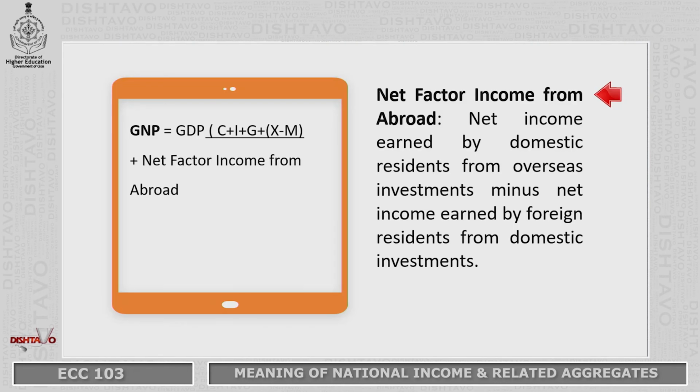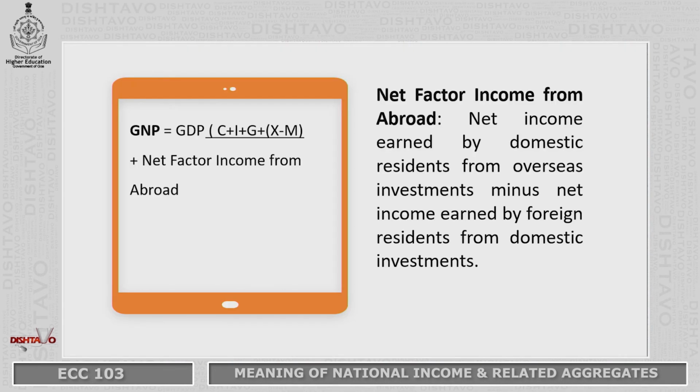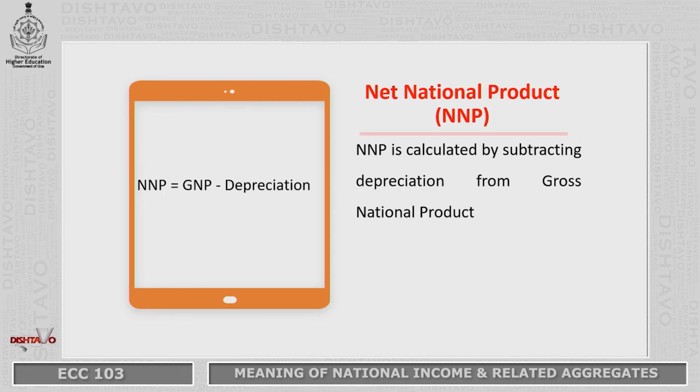Net factor income from abroad implies what the domestic residents earn from overseas investments minus the net income earned by foreign residents from domestic investments. So, it considers what the domestic residents earn from overseas investments, but it subtracts the income earned by foreign residents from domestic investments. So, if you have Ford producing goods and services in the economy, it is not included in the GNP of the nation. The net national product is GNP minus depreciation. So, when we subtract depreciation from GNP, we get the net national product.